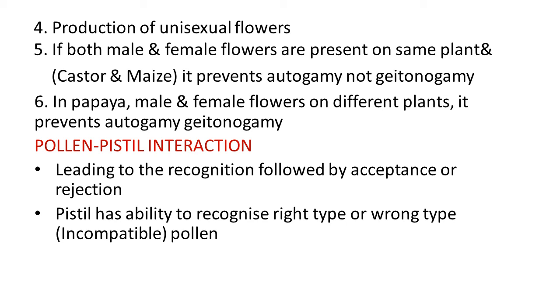So this way, in nature, these types of outbreeding devices are observed which discourage self-pollination and encourage cross-pollination. It is very useful for plant breeders to achieve the desired quality of plant.